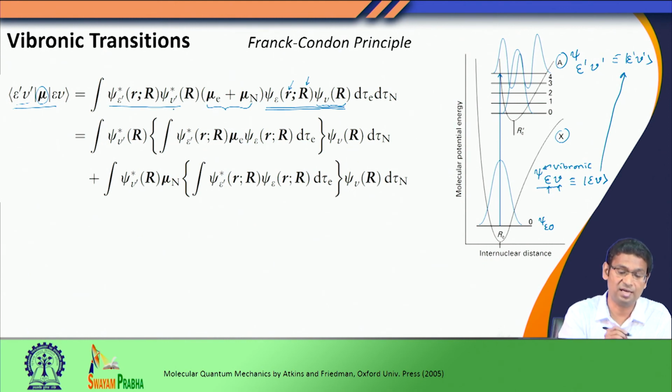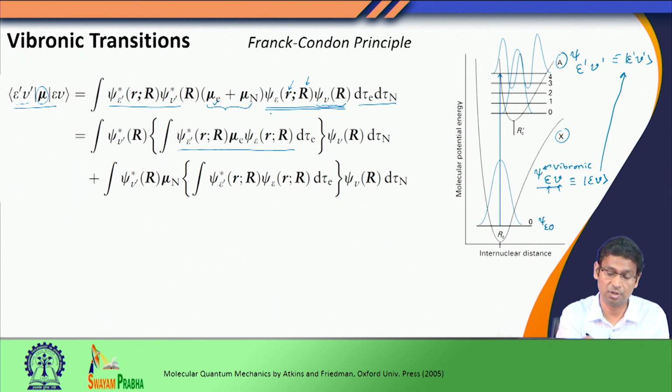Similarly, I have this final state, which is psi epsilon prime and V prime, and I have two operators here, mu E and mu n, from electron and nuclear, and I am integrating this over all electronic and all nuclear coordinates. Now, I do this rearrangement. First, I consider the mu E, so I consider the electronic part of the terms.